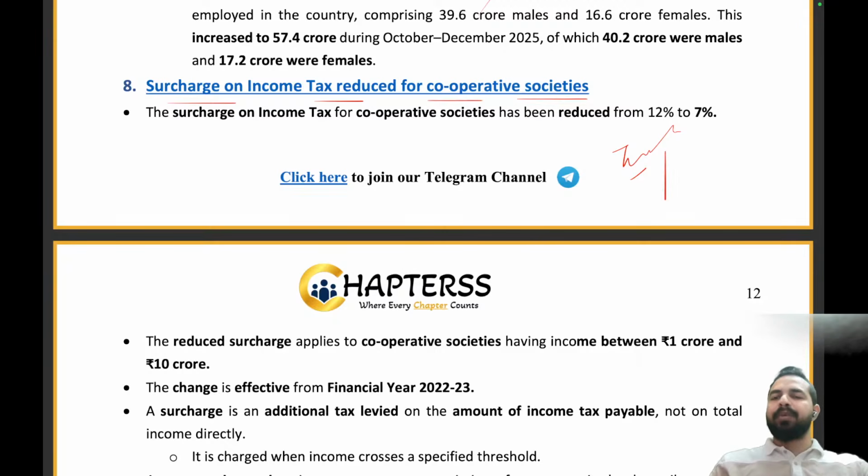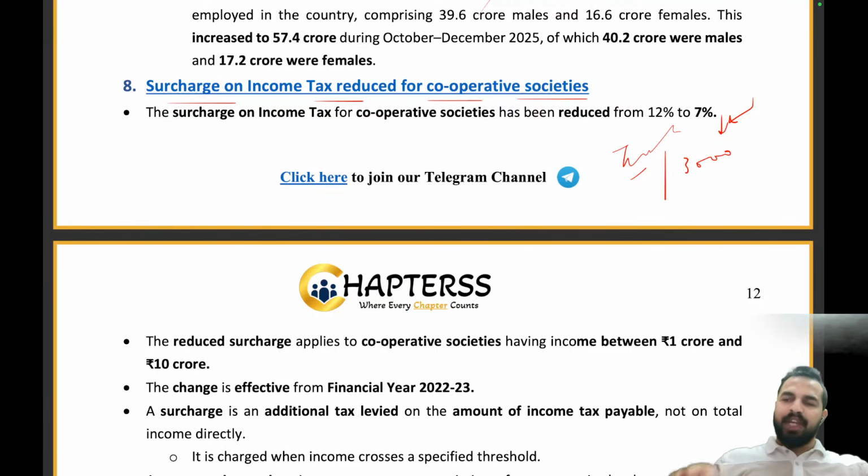And if your income surpasses 3,000, then there will be income tax, but there will also be a tax on this tax. So whatever tax I pay, I pay an additional tax over that tax. And this tax on the tax is called the surcharge.